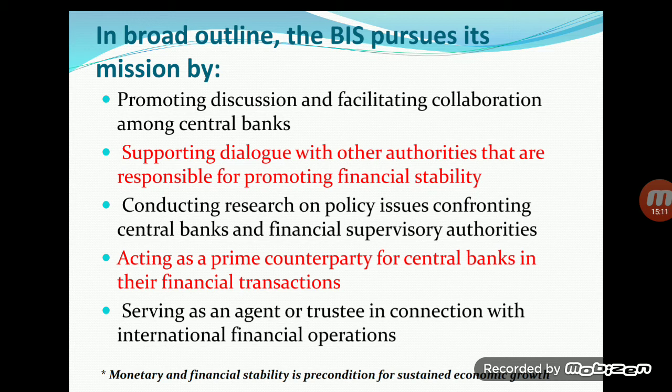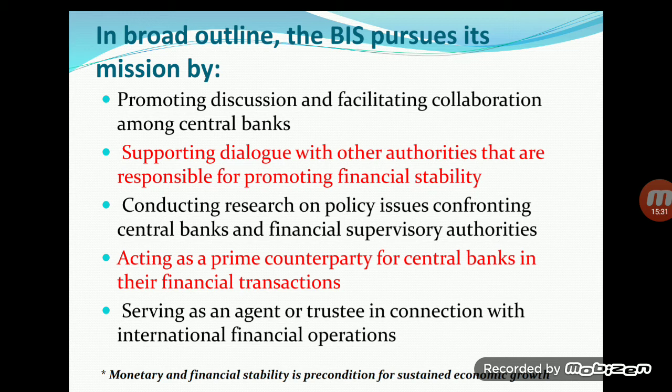BIS serves as an agent or trustee in connection with international financial operations also. So it is a trustee. It works as a trustee for the international financial operations between these central banks and financial organizations.